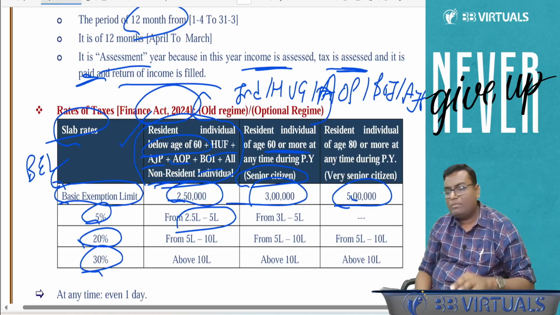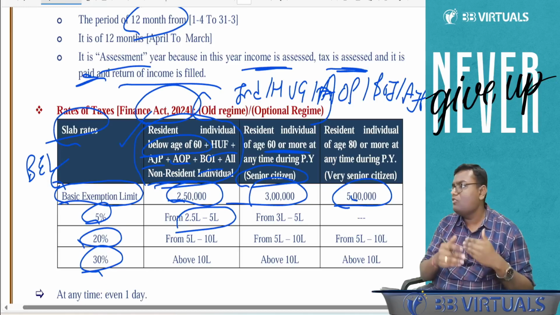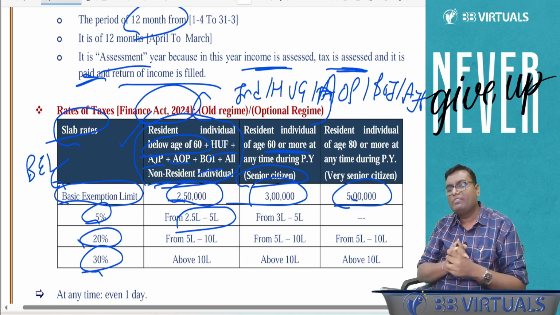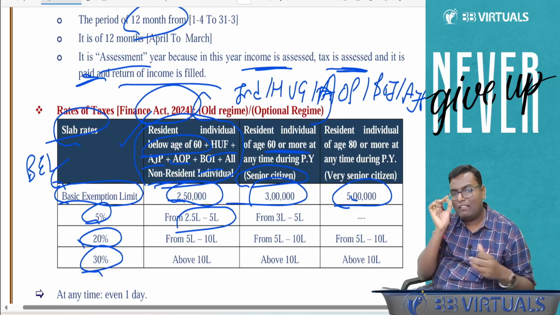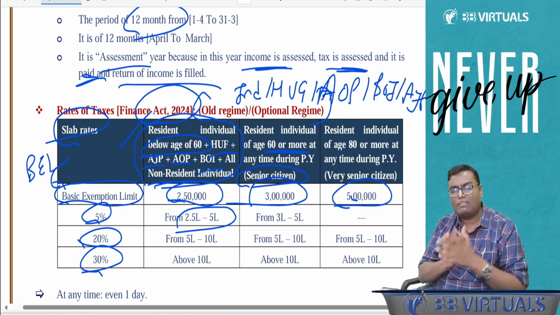So tell me the three columns which I said. Resident individual below age of 60 plus HUF, AOP, BOI, AJP plus all non-resident individuals: up to 2,50,000 zero, which is called the basic exemption limit. 2.5 to 5 lakh 5%, 5 lakh to 10 lakh 20%, above 10 lakh 30%.